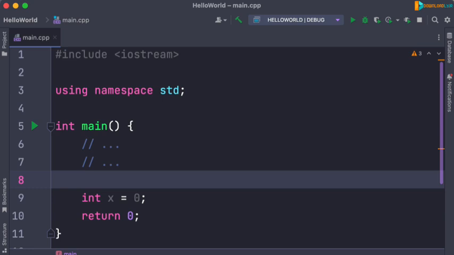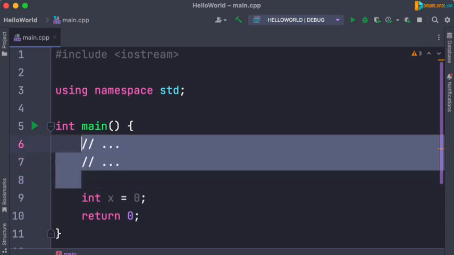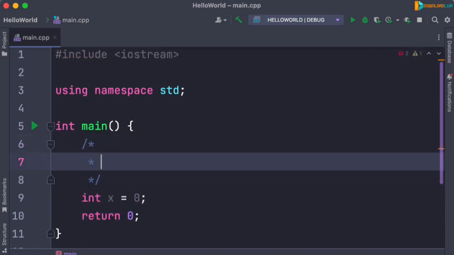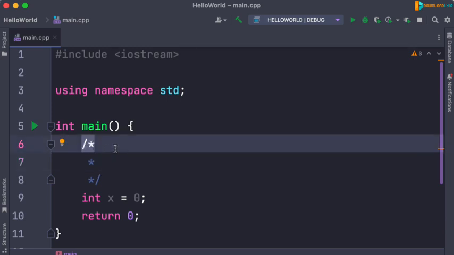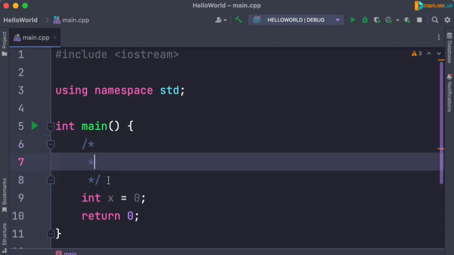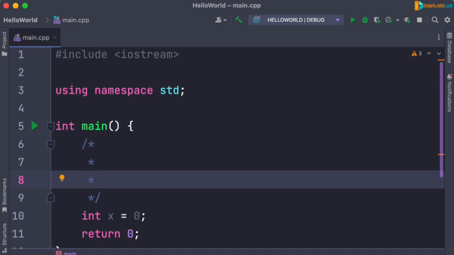Now in C++, we have another way for writing a multi-line comment. Instead of 2 forward slashes, we start with a forward slash and an asterisk, and then press enter. Now CLion automatically generates this block of comment. These 2 characters represent the beginning of the block, and these 2 characters represent the end of the comment block. What we put in between will be considered a multi-line comment.